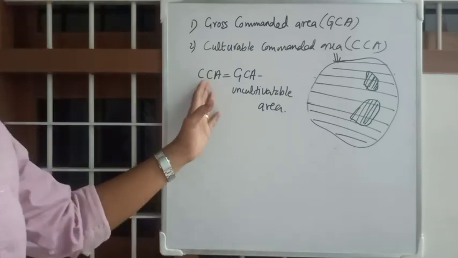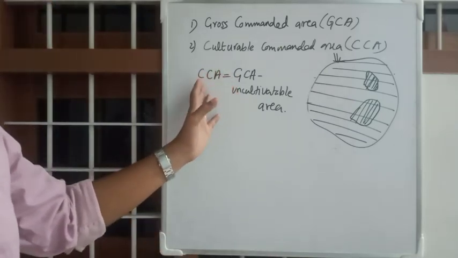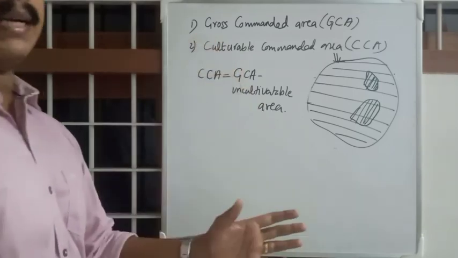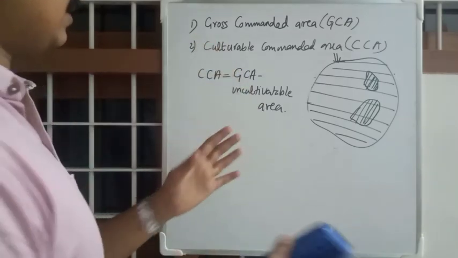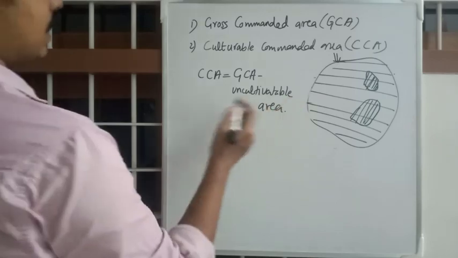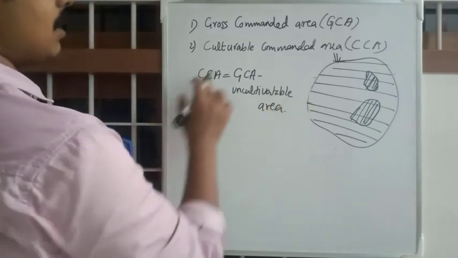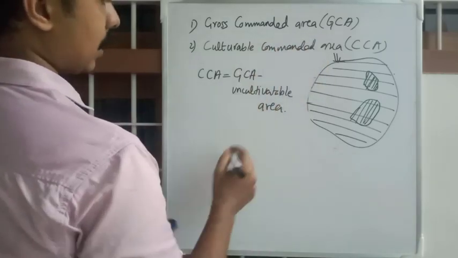So CCA is equal to GCA minus uncultivatable area, the area that can be cultivated. Okay, those are culturable.